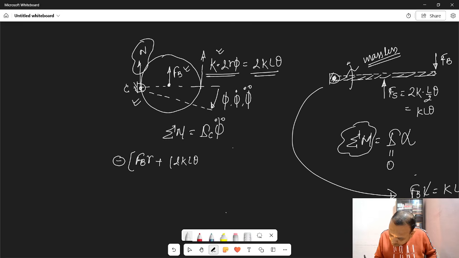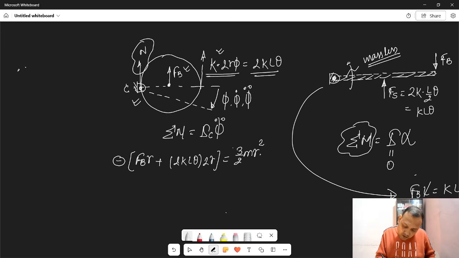plus 2k L theta, the spring force, times 2r, equals the moment of inertia of the disk with respect to point C, that is 3 by 2 m r square, times phi double dot.